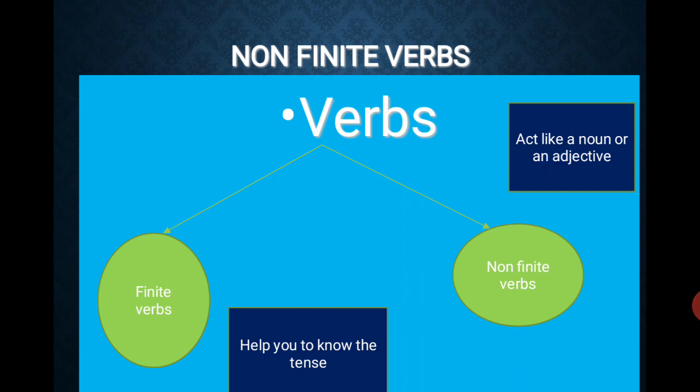Today we are going to learn non-finite verbs. To understand non-finite verbs, you need to understand that verbs are divided into two: finite verbs and non-finite verbs.